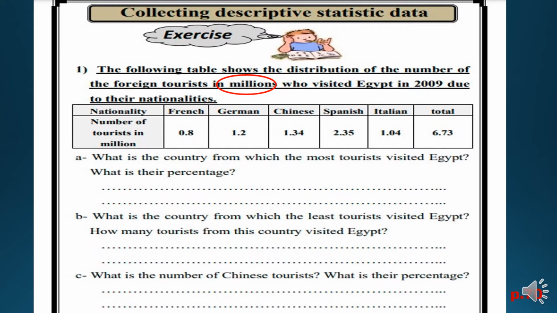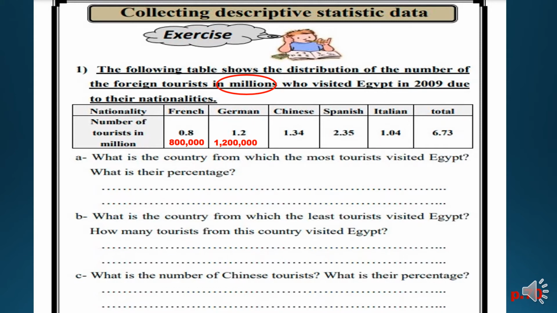So to get the number of the French tourists, I will multiply 0.8 times 1 million. It's equal to 800,000. And to get the number of the German tourists, I have 1.2 in a million. In a million means that I will multiply 1.2 times 1 million. So it's equal to 1,200,000.